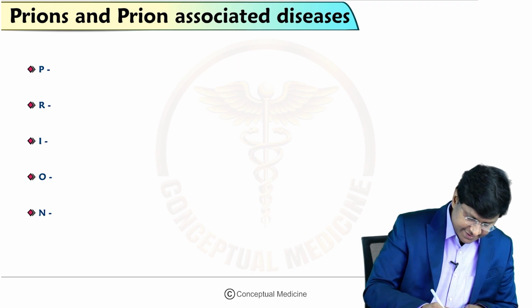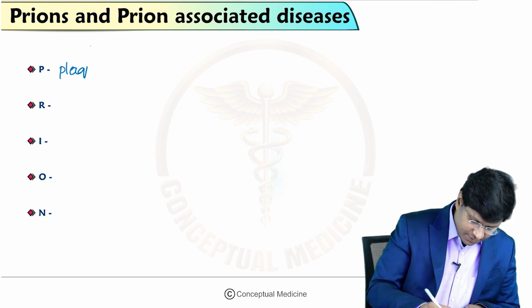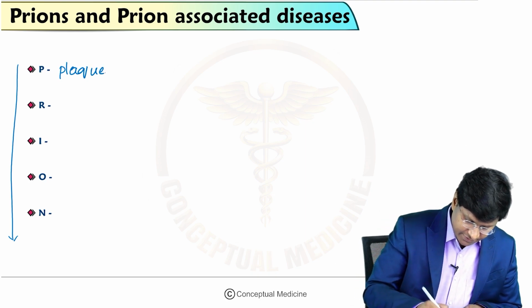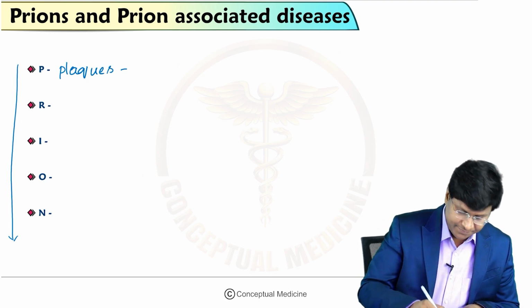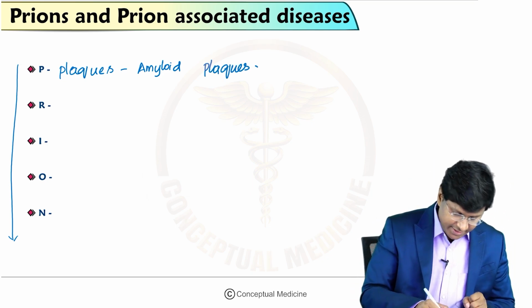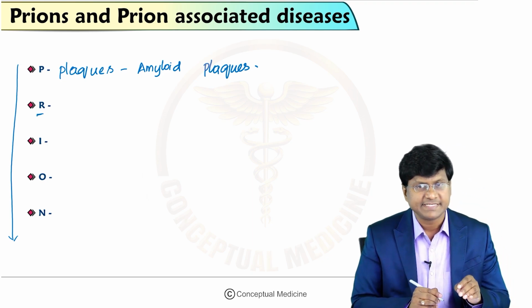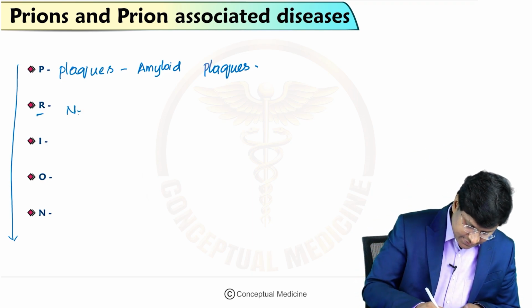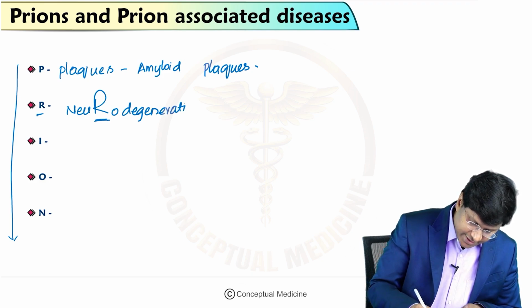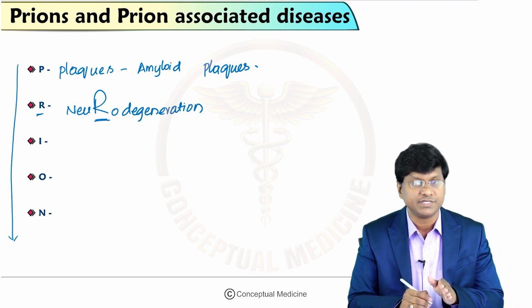The mnemonic itself is PRION. The letter P stands for the plaques. What plaques are those? They are the amyloid plaques. And the letter R, what are the basic features I have told you? That is neurodegeneration and as well as the spongiform changes.